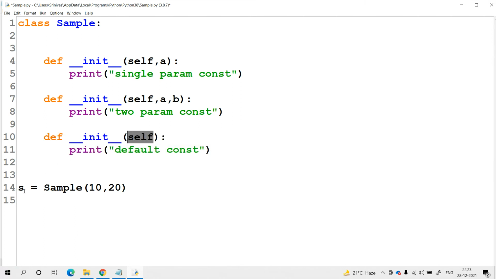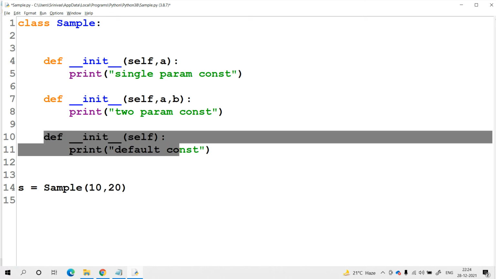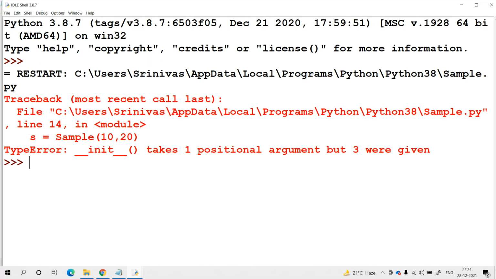Within this self, the current class object nature will be available, and we need not pass any explicit parameters. But here I am passing two explicit parameters, which match the two parameterized constructor. But here in the last position, we have the default constructor. Definitely we'll get the error message only. Try to check it now. We'll get the error message. So there is no doubt at all.